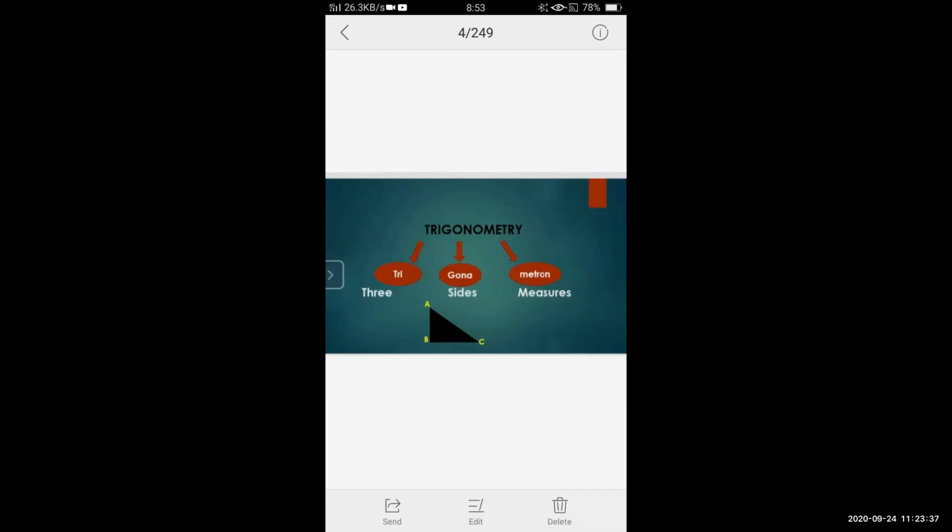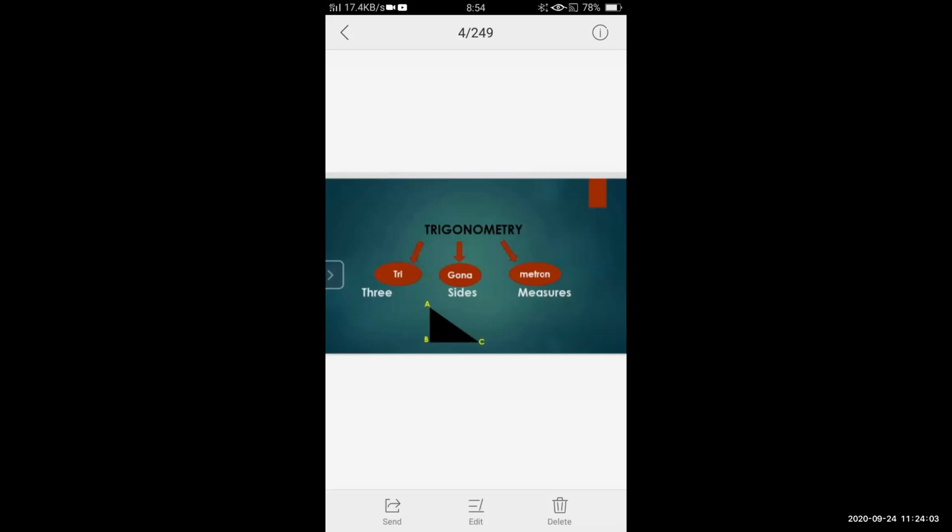Now again, the question comes. There are so many triangles, and on your screen you can see only one type of triangle, that is triangle ABC. If you observe carefully, students, you can see that triangle ABC is a right angled triangle. Why am I saying angled?